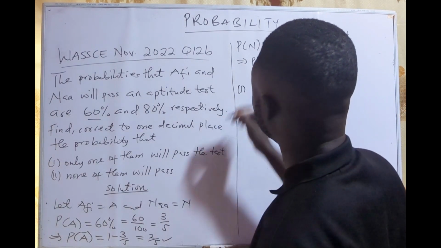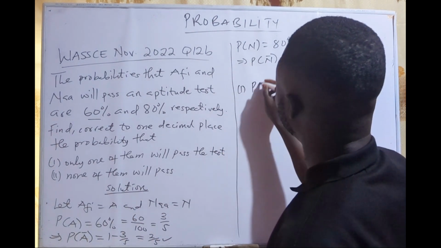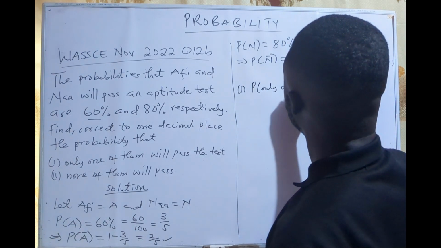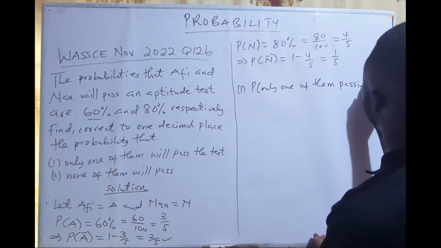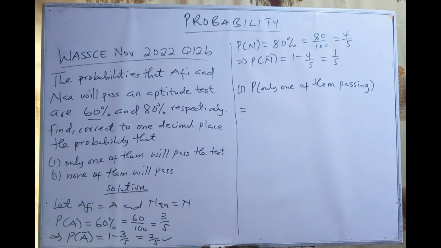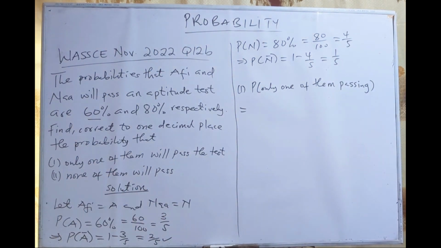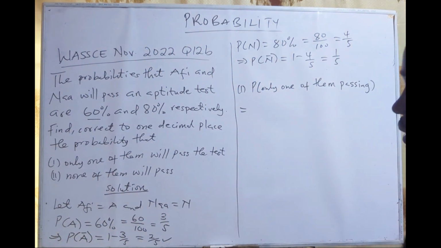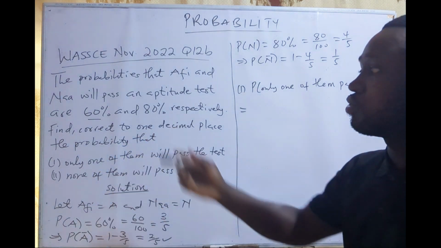Okay, so since we have put down all our probabilities, we can now work with the question. Only one of them will pass. Probability of only one of them passing. So if only one of them will pass, then what does it mean? It means that Afi will pass and Na will fail, or Na will pass and Afi will fail. So these are two events.